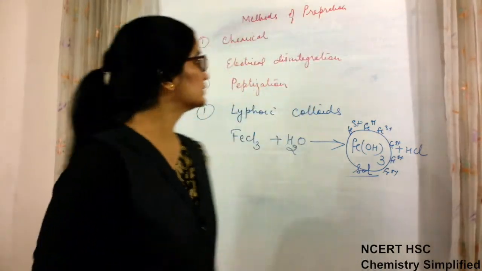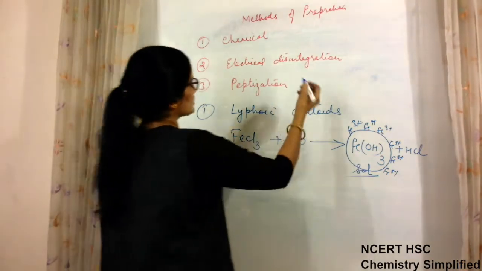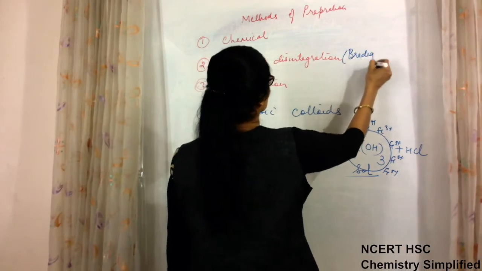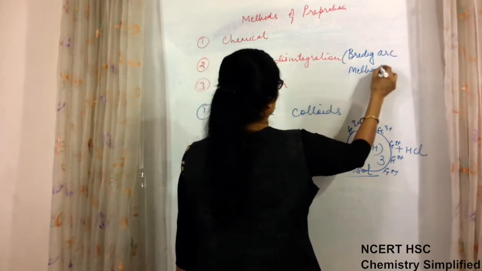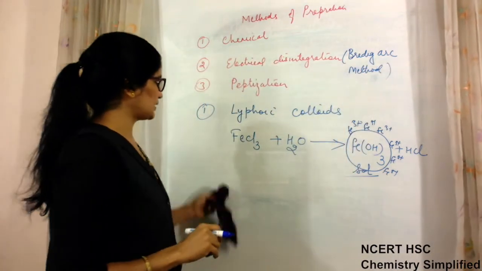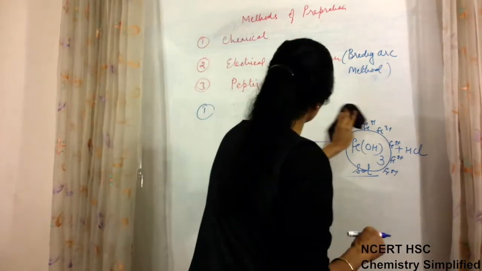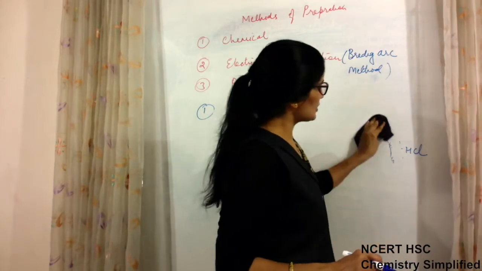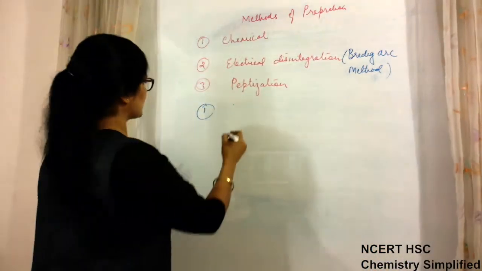Second method is electrical disintegration, and this is also known as the Bredig arc method. We'll see this method. This is used for the preparation of metal sols.